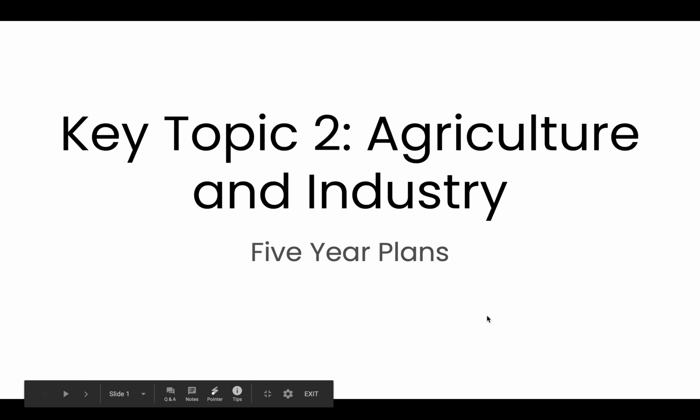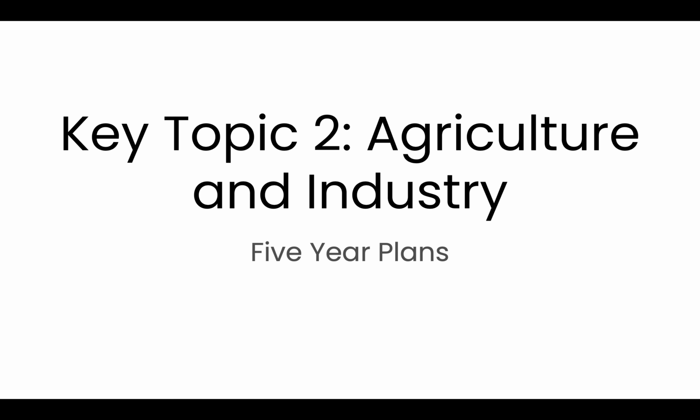So, this lecture is going to cover the agricultural and industrial changes Mao made in China between the years 1949 and 1976. It's going to cover the 5-year plans, the plans which changed agriculture and industry, and were sort of a branch off of the 5-year plans that took place in the USSR.